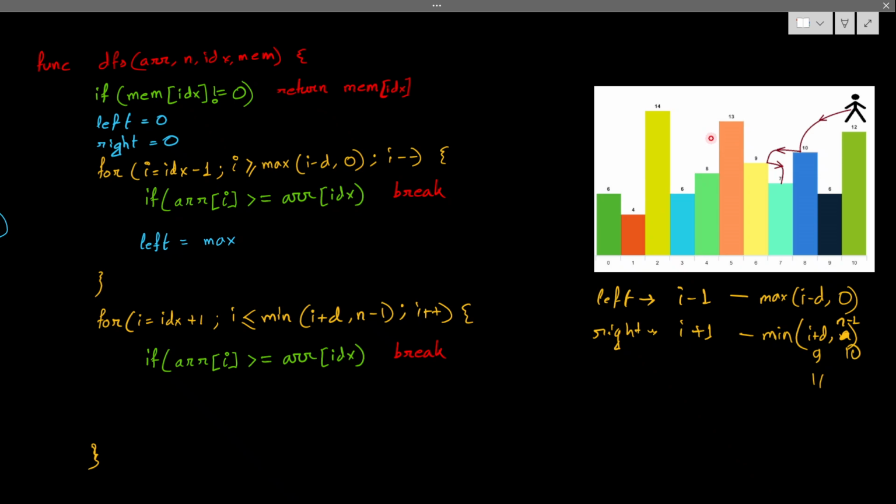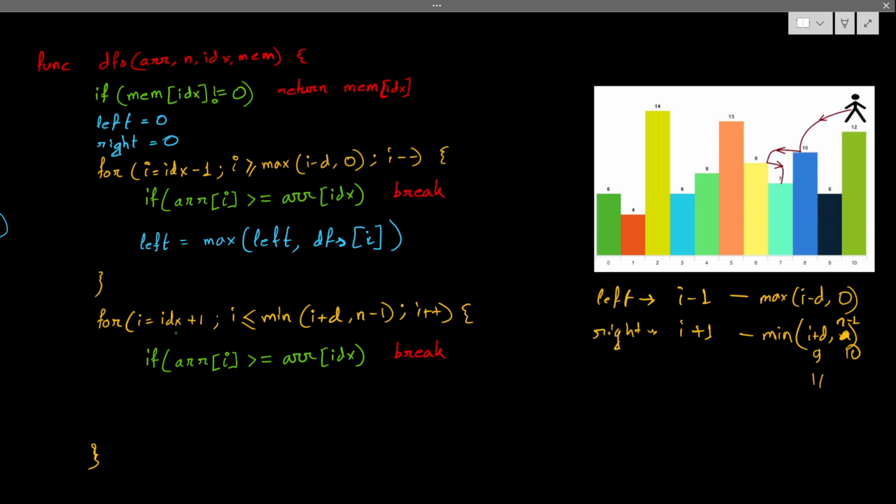If I get the maximum value in this place, then I shouldn't overwrite it by this. So I have to take the maximum I got: the maximum of the current left and DFS of I. Okay, this is my left.